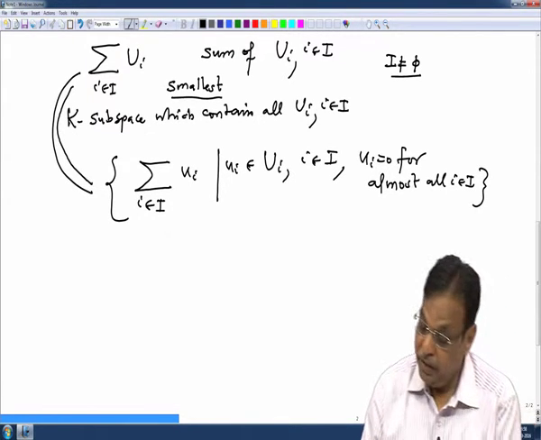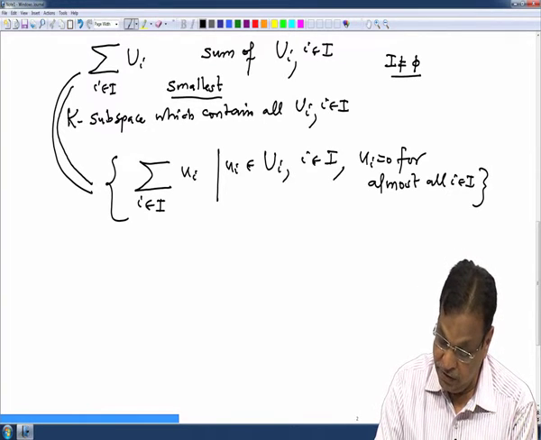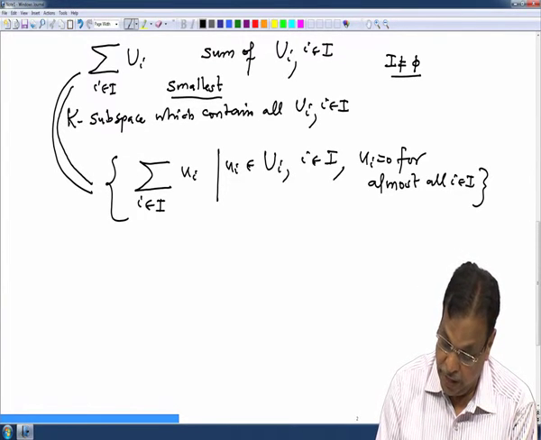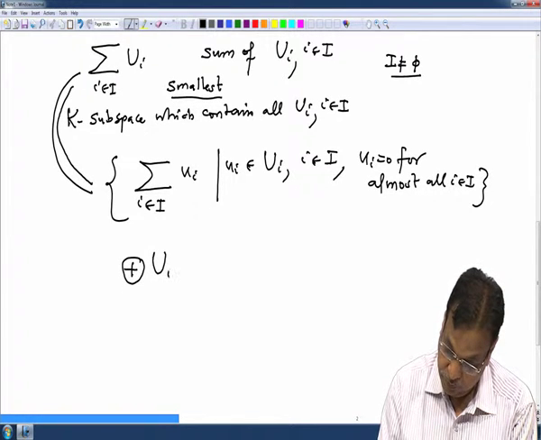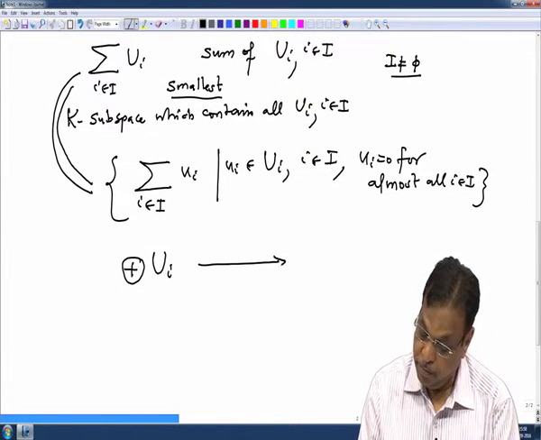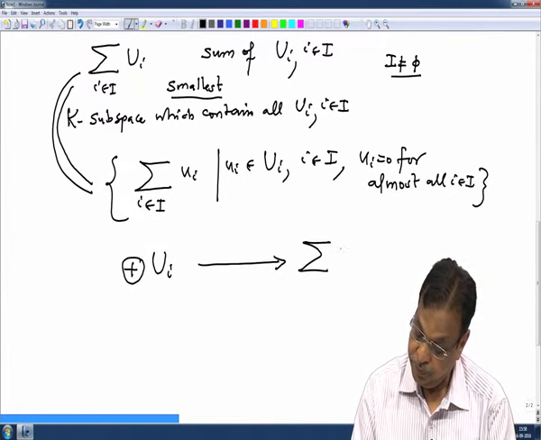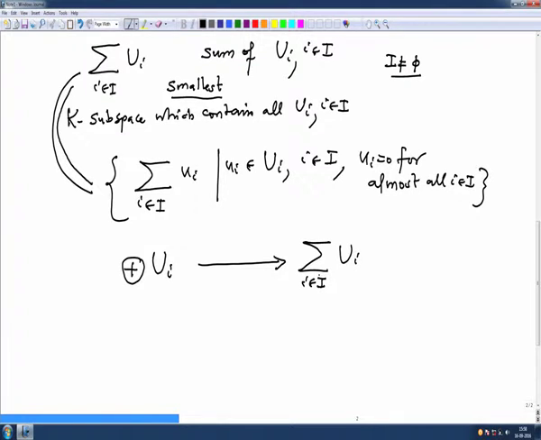Okay. But there definitely is one nice linear map from a direct sum to a sum. What is the map? Any element here is a tuple (u_i), i in I, with the condition that almost all u_i are 0.